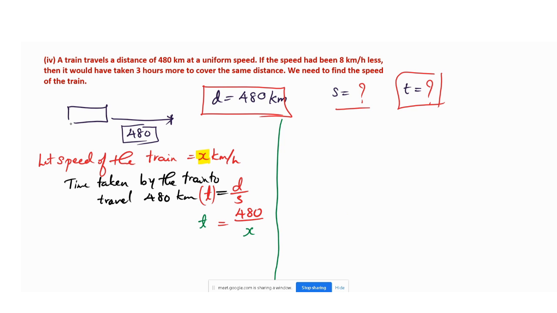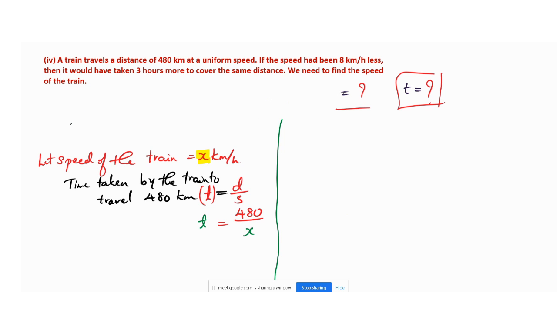The first part, why am I saying that? See here, the train is moving. I will write it down once again so you can get the difference exactly. So all of you concentrate here. They have given the distance, that is 480 kilometers, and they have not given the speed, and they have not given the time here. So we found that distance is already given, speed we have taken as x, and time we have taken as t only.